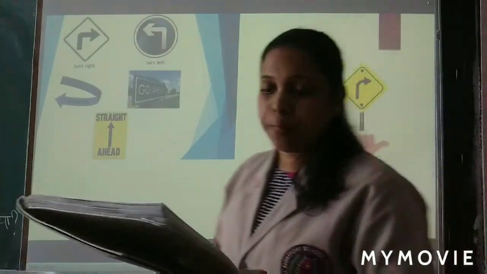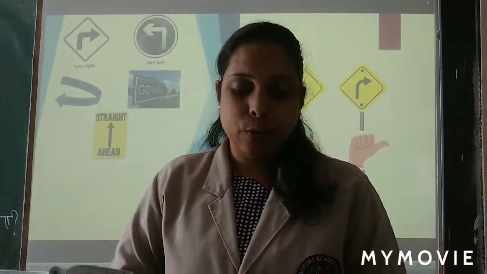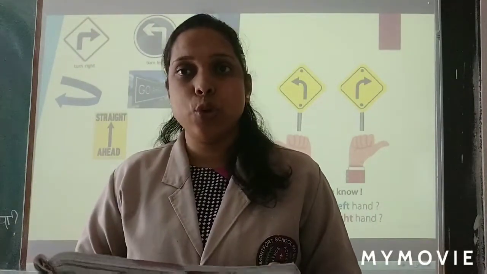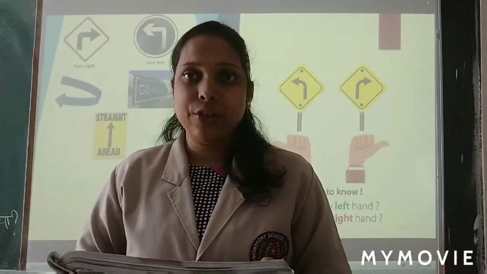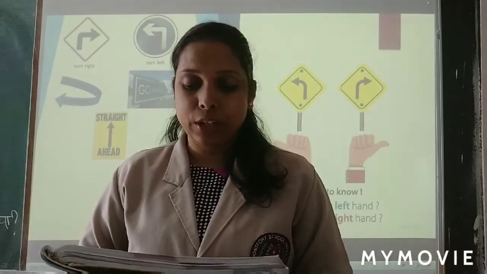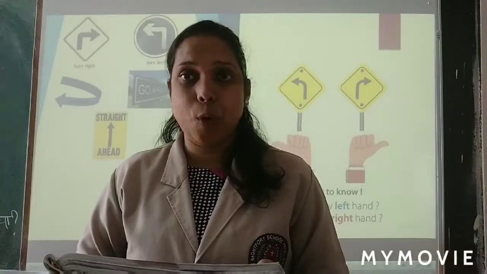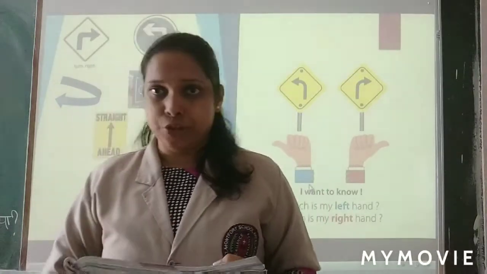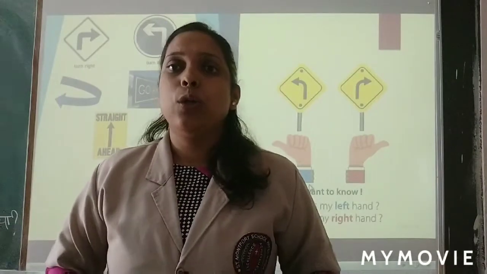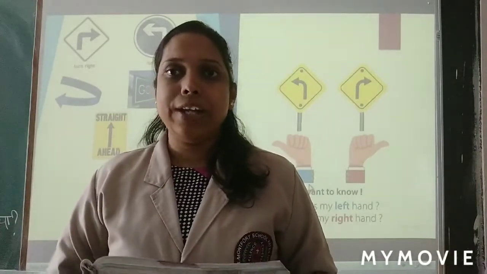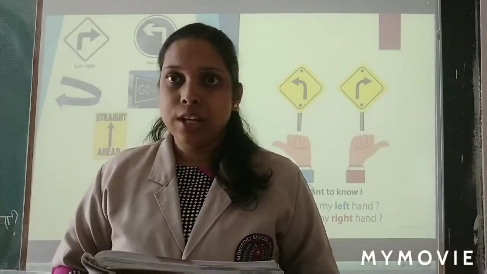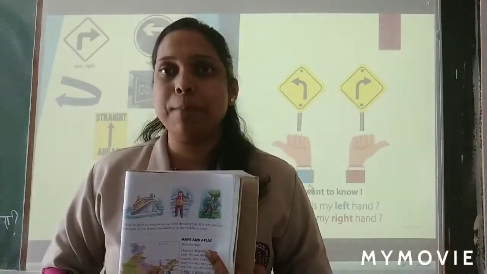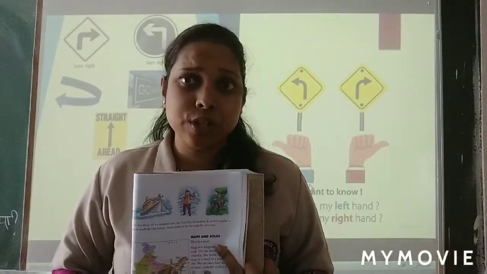Now next is left, right, up and down are the words that show directions. Directions help us to find the location of a particular place or a thing. If you're asking my house direction, okay, if I tell you to go straight or to turn right, can you all do? Yes. If you are telling me I'm standing at Baby Ball, ma'am, I want to come to your house, can you tell me your directions?